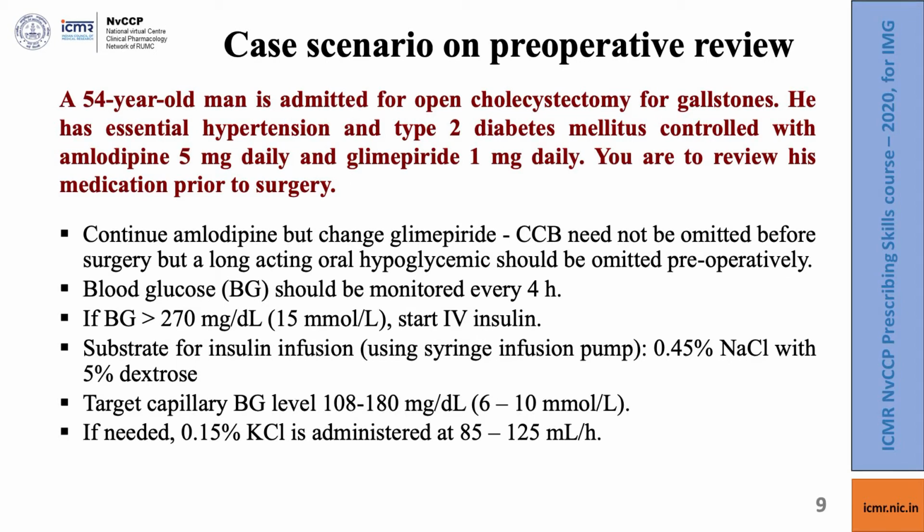This is because calcium channel blockers need not be omitted before surgery, but a long acting oral hypoglycemic should be omitted preoperatively. The blood glucose should be monitored every 4 hours, and if the glucose level is above 270 mg per dl, insulin infusion should be started. The substrate for insulin infusion would be 0.45% sodium chloride with 5% dextrose, and the infusion is ideally given by a syringe infusion pump. We have to target a capillary blood glucose level of 108 to 180 mg per dl, and if needed we have to use potassium supplements.